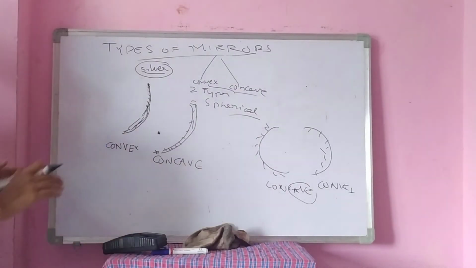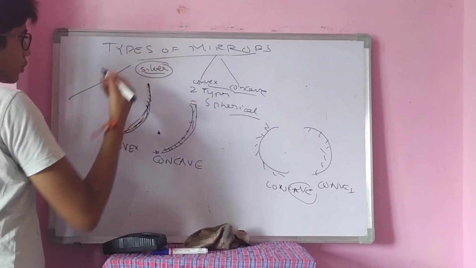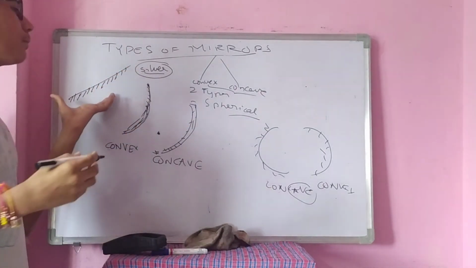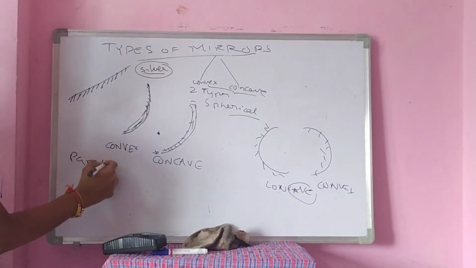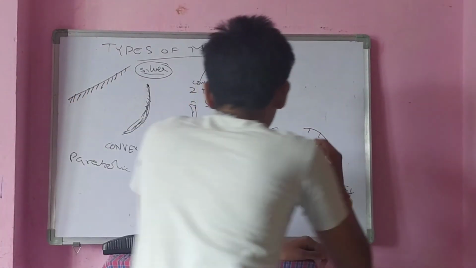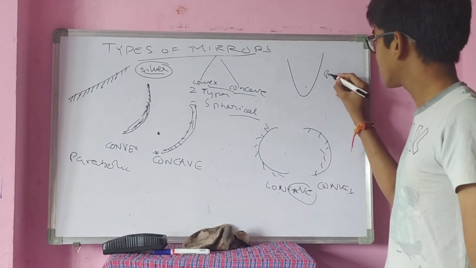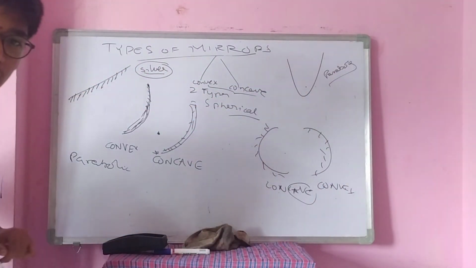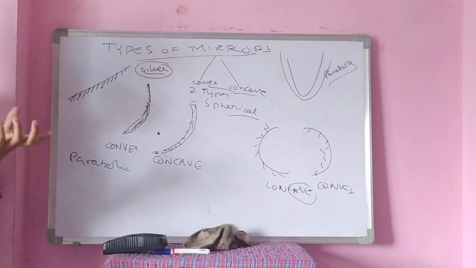Okay, these are two types of mirrors, and the third mirror is plane mirror. We know only a direct glass slab. We are introducing one side silvering. This is called plane mirror. Now coming to the fourth type, parabolic mirror. How many of you know what a parabola is? This is a parabola, right? A parabolic mirror is the mirror which is in the shape of a parabola.